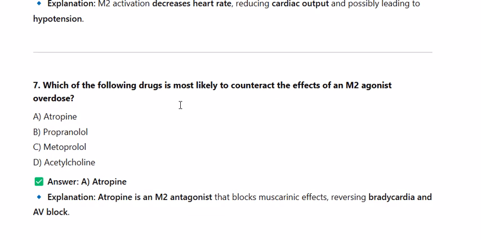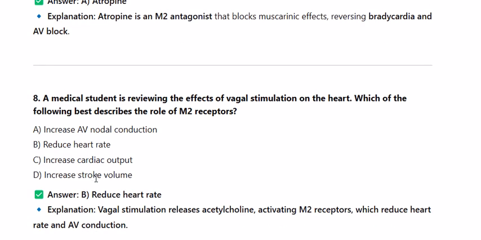8. A medical student is reviewing the effects of vagal stimulation on the heart. Which of the following best describes the role of M2 receptors? A. Increase AV nodal conduction. B. Reduce heart rate. C. Increase cardiac output. D. Increase stroke volume. Answer: B. Reduce heart rate. Explanation. Vagal stimulation releases acetylcholine, activating M2 receptors, which reduce heart rate and AV conduction.